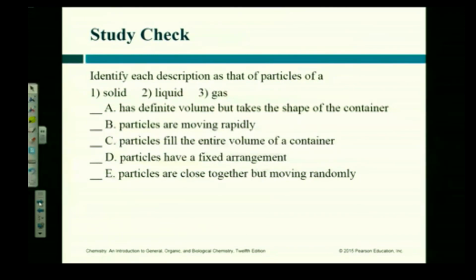So they're free to move. It didn't say move fast, though. I wrote move slowly on this. Well, fast, slow doesn't really matter. In a solid, they can't really move at all. They can vibrate. That's all they can do.